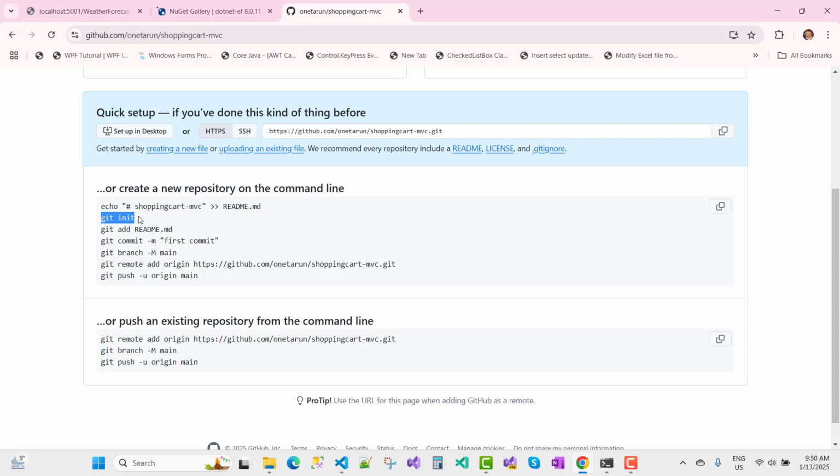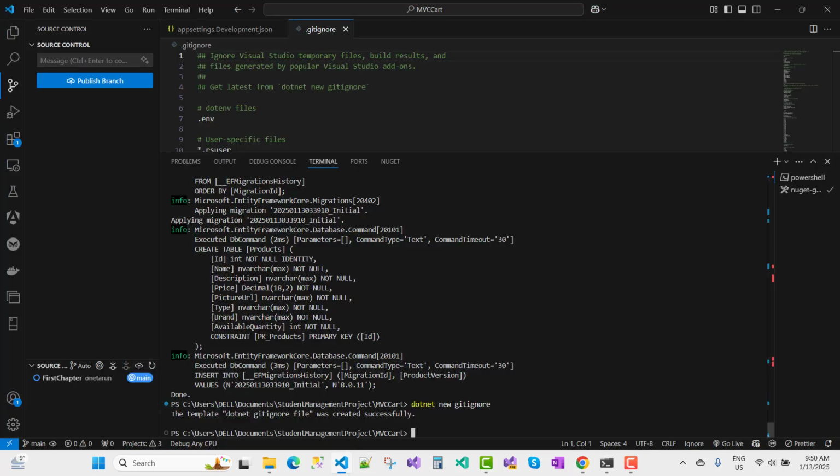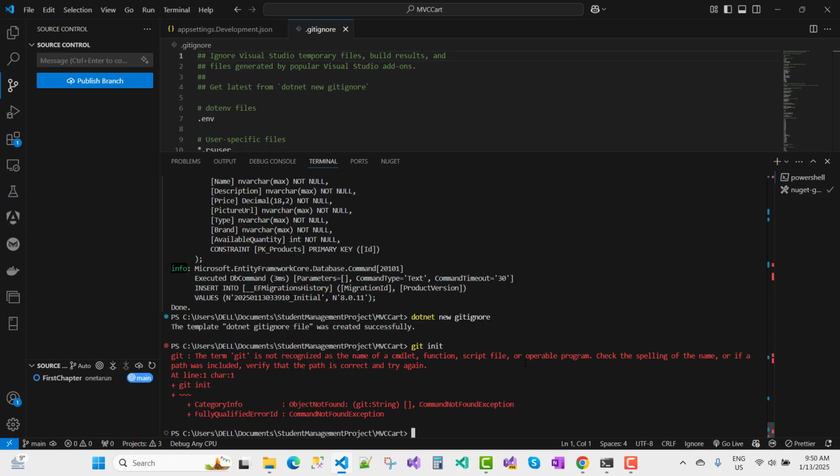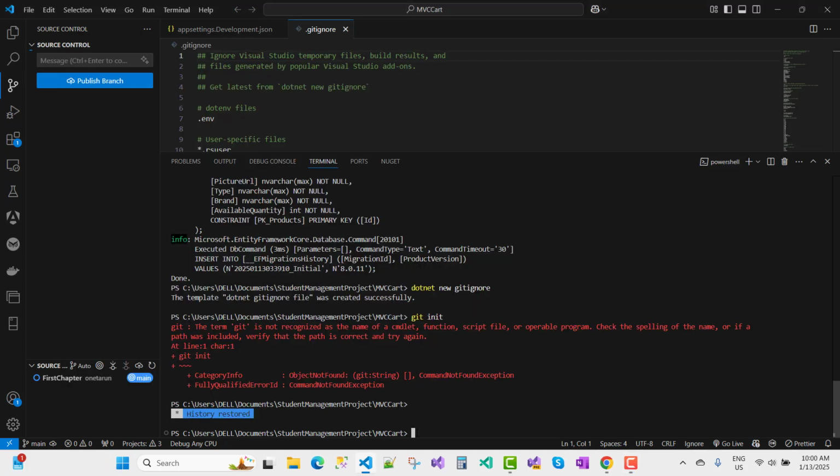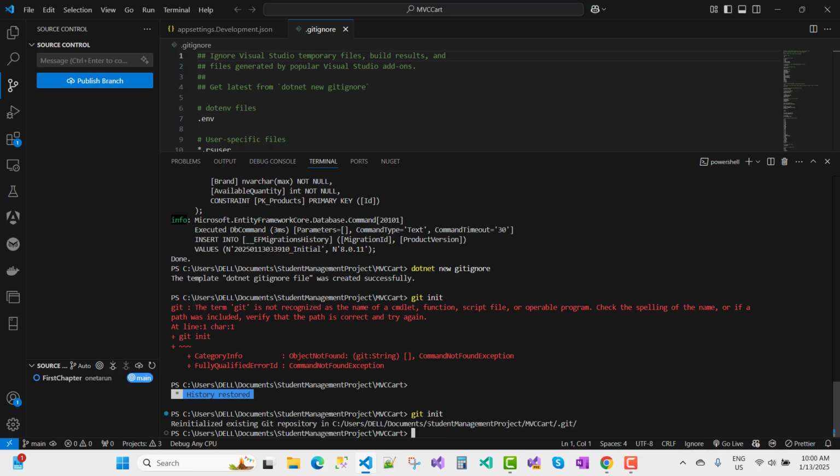So you can just use the git init command. Go inside it and add git init here. And it says the term git is not recognized as the name of a cmdlet. I mean to say that the command is not recognized here, so in PowerShell you cannot run this command. After setting the path variable, you can go for git init.